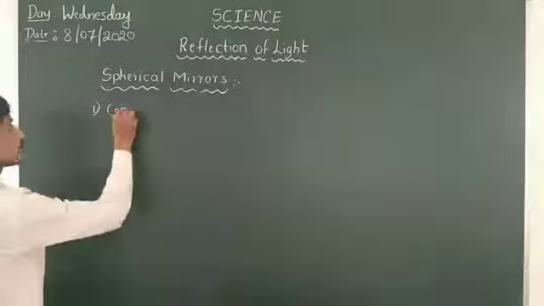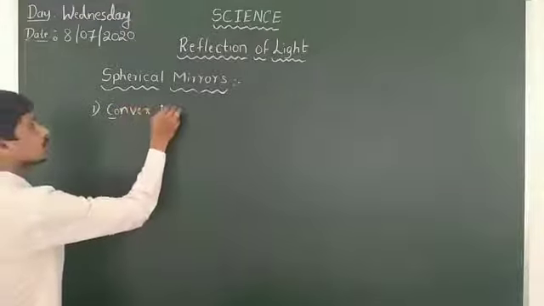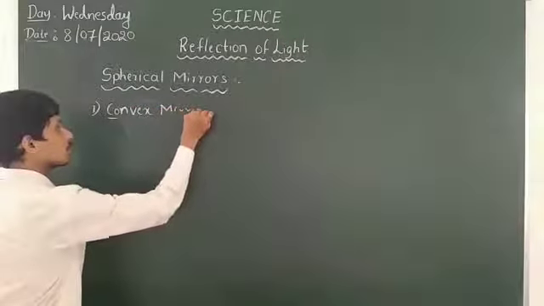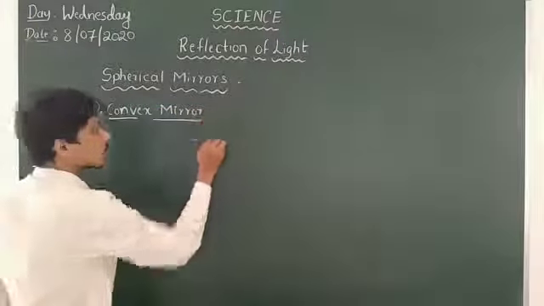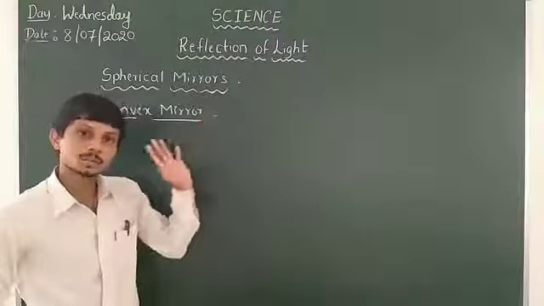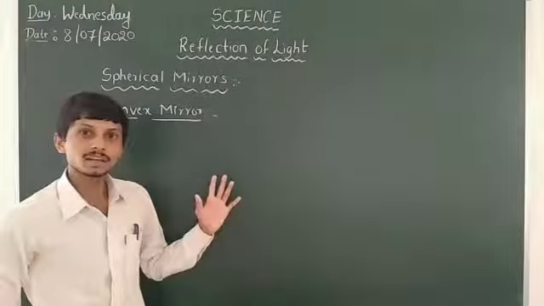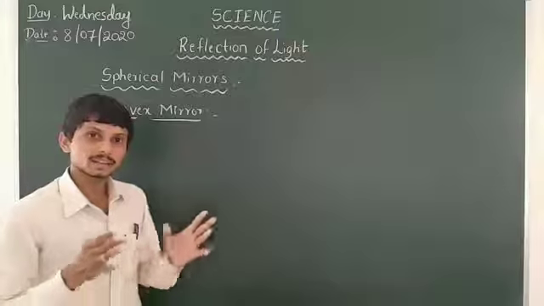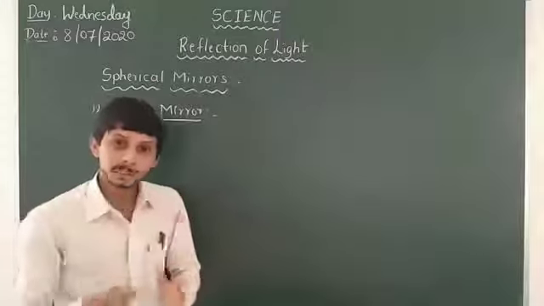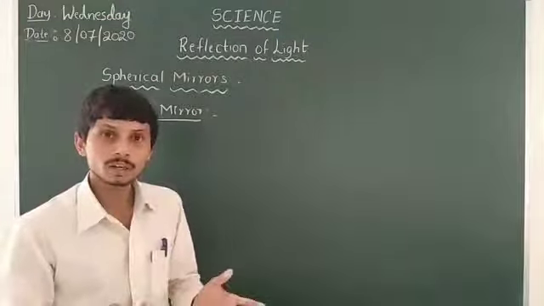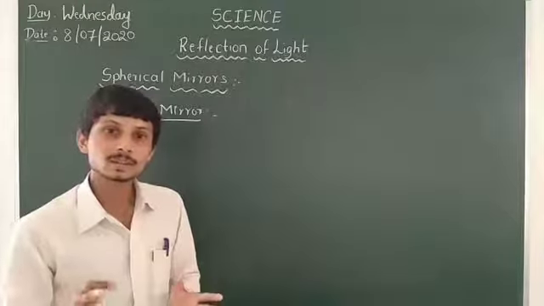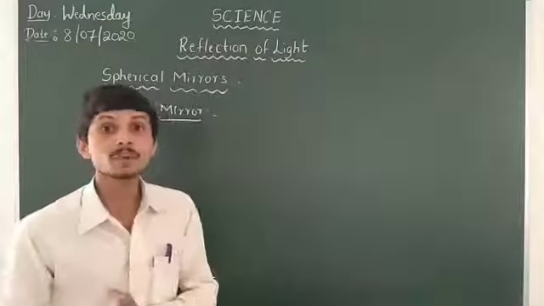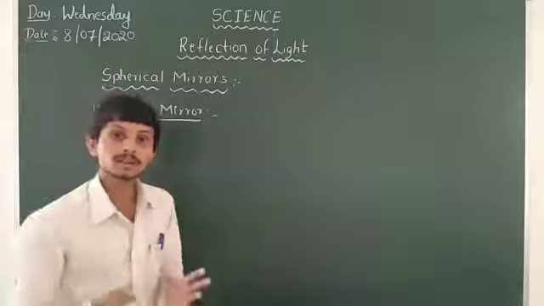Next we take the convex mirror, and simultaneously we write down the same. The difference is that here the spherical reflecting part is curved outward and faces away from the center of the spherical surface.